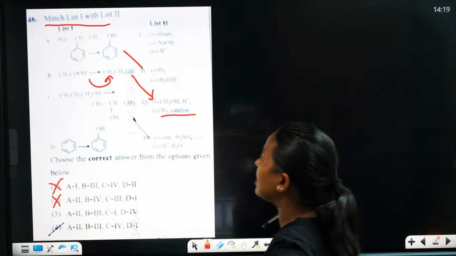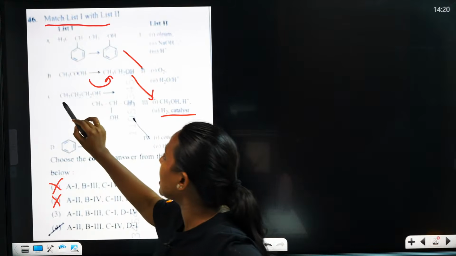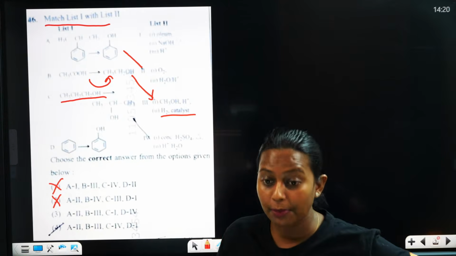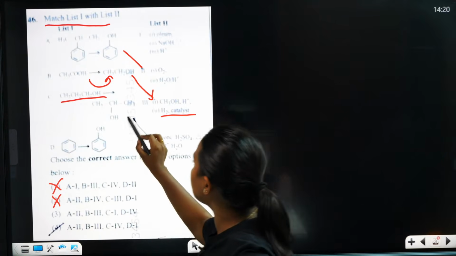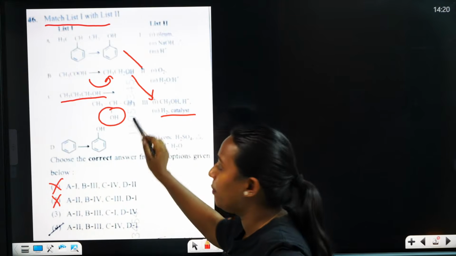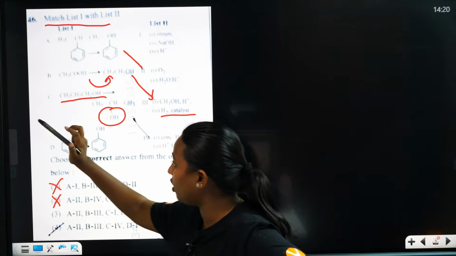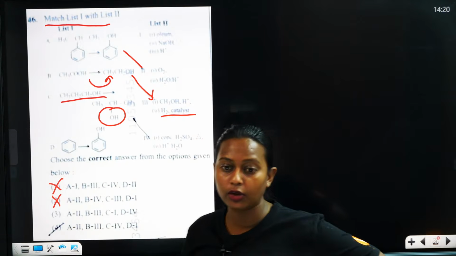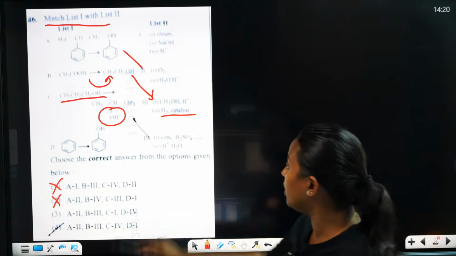When you consider C, it's an alcohol, propanol. Here you can see branched propanol, and here you can see 2 propanol.